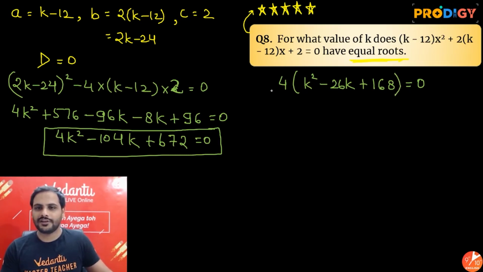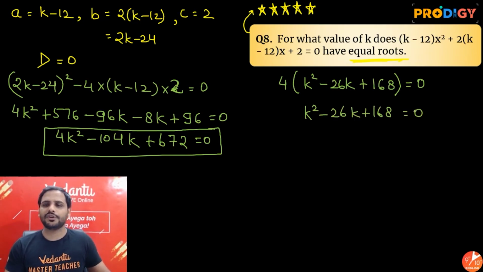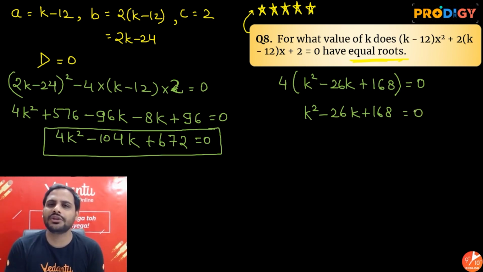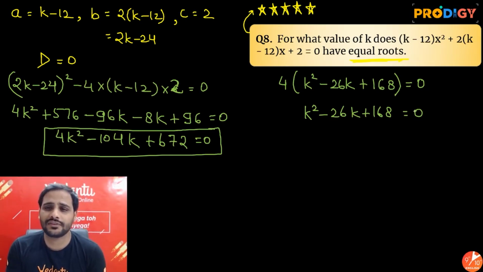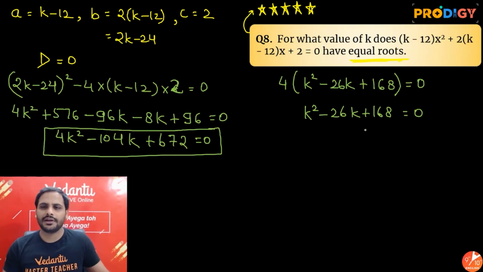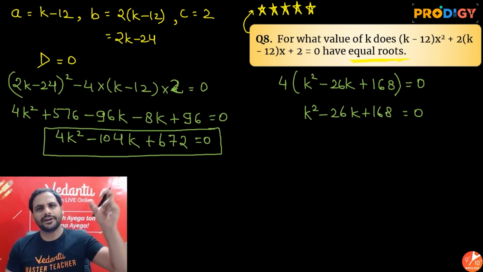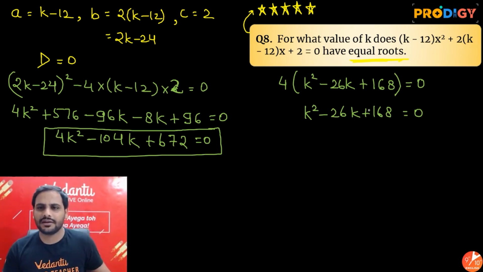Okay, now if I shift 4 in division over there, k square minus 26k plus 168 is equal to 0 by 4 is 0 only. Now we want two numbers such that their addition is minus 26 and multiplication is 168. So if you solve, beta, it will be minus 12 and minus 14. You can prime factorize 168 and try to make some pair. So you'll get 12 and 14 will make a correct pair.